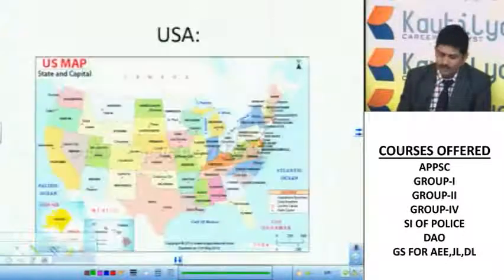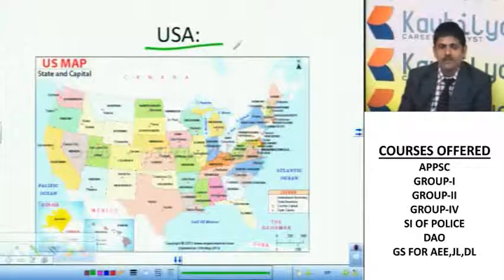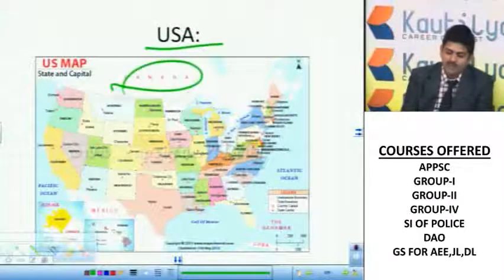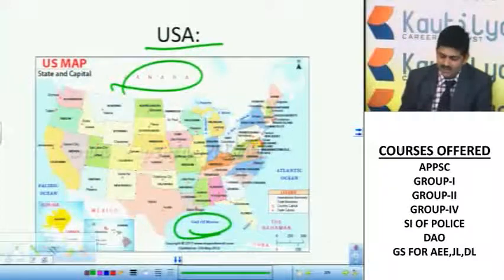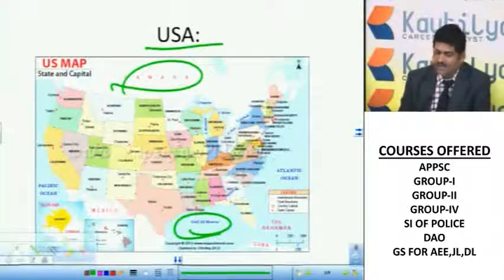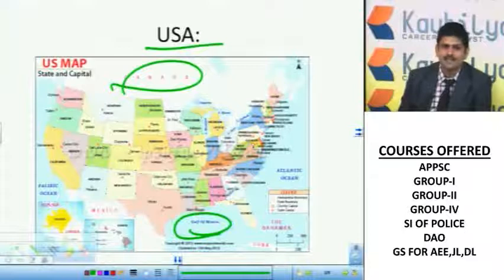We will see the USA, the 4th largest country in the world. It borders Canada. Here you can see the Gulf of Mexico. It has a land border with Mexico, and you can see all the states of America. All these states united and formed America. That is the reason why it is a federal country. Politically speaking, America is a federal country because the states united to form a country.